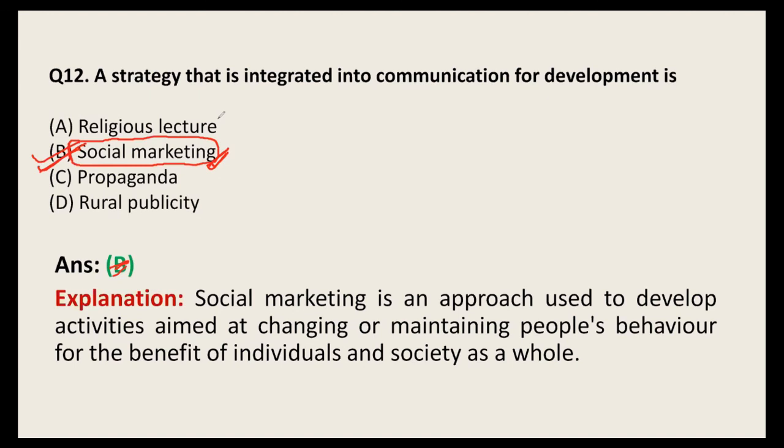It is similar to the epistemological approach, where we discuss the nature of knowledge. Here we are discussing social marketing, which develops activities regarding people's behavior for the benefit of individuals and society as a whole.